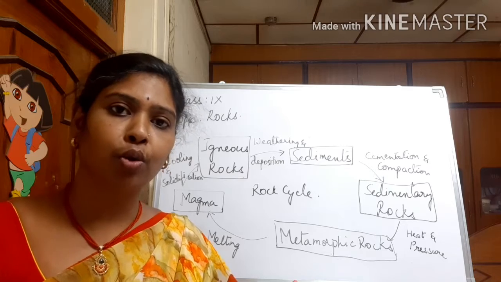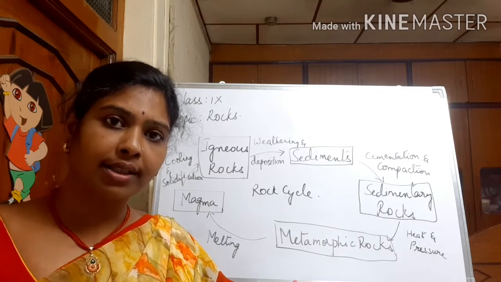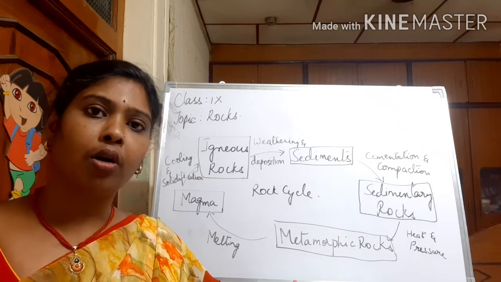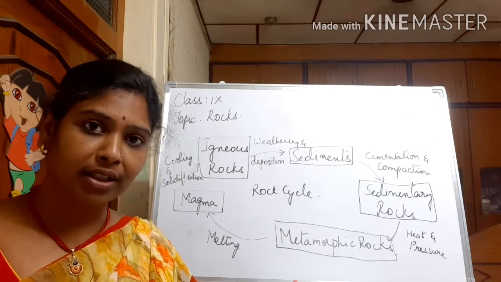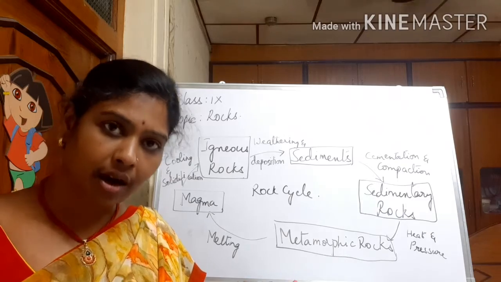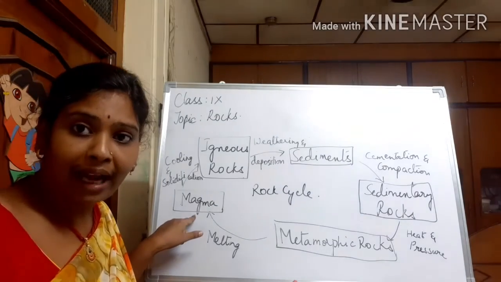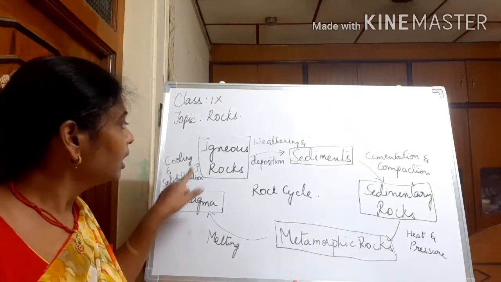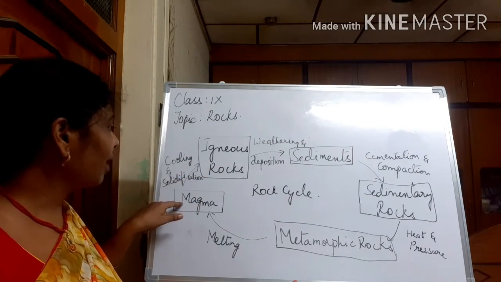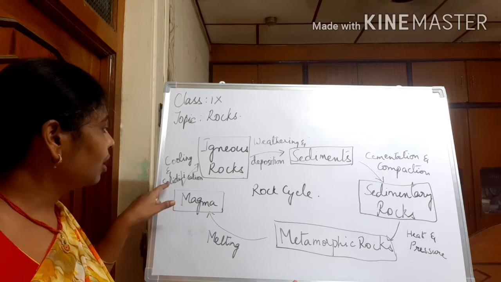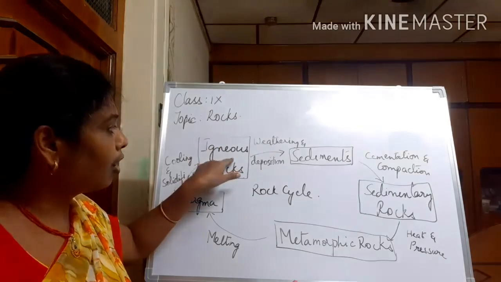And now we move on to our last topic, rock cycle. Primary rocks are igneous rocks. So the other 2 types of rocks are derived from igneous rocks. That is why these igneous rocks are also known as primary rocks. Magma is the cause of these igneous rocks. Igneous rocks are formed from magma. This magma cools and solidifies and forms igneous rocks.